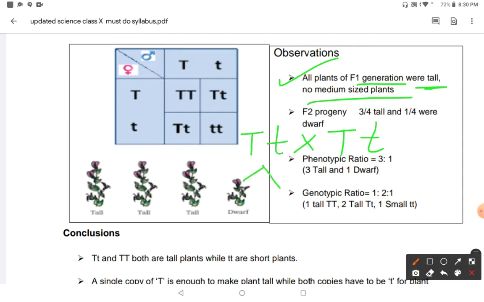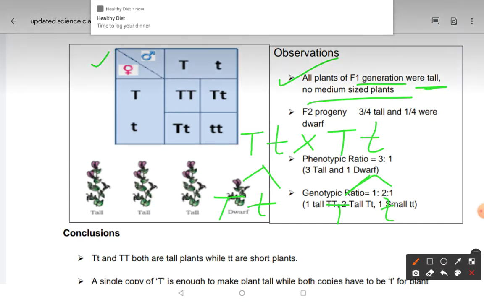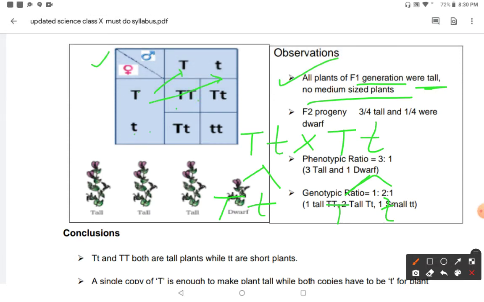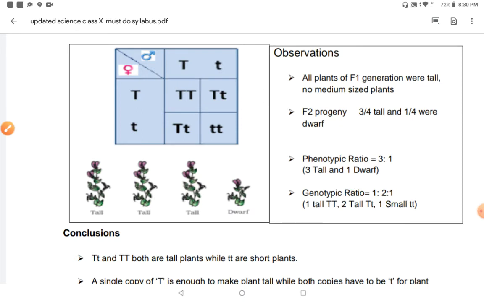Then he crossed these plants. What kind of gametes are there? Capital T and small t. He took a table, male and female, capital T and small t, and cross multiplied: capital T capital T, capital T small t, then small t capital T. Always we have to put capital T before small t, because the dominant character always comes first. Then in the F2 progeny, or the second generation, what he observed was that 3 plants are tall.